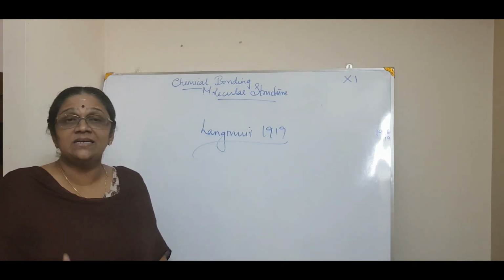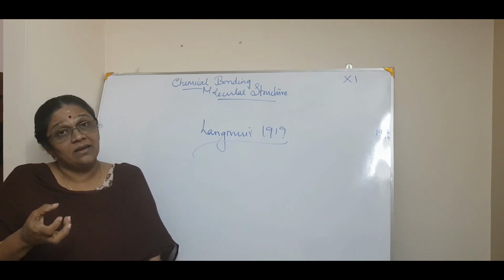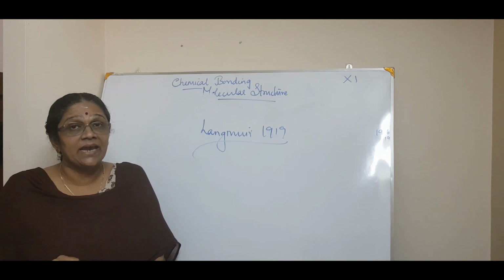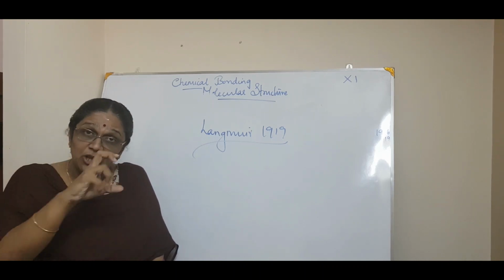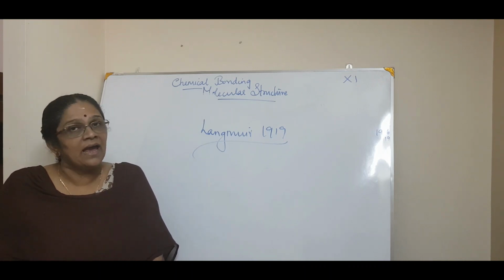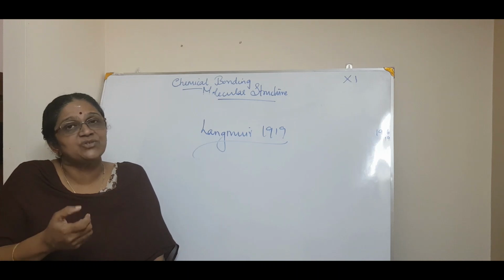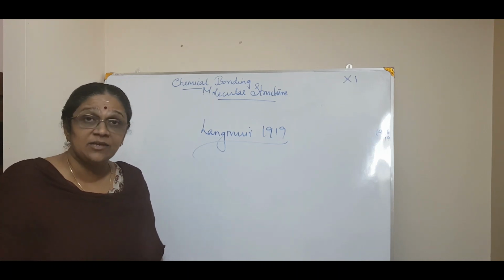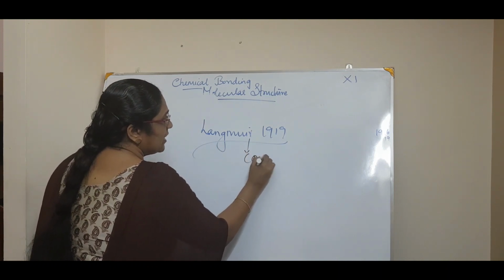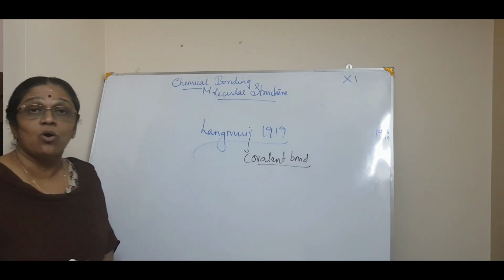So in 1919, Langmuir and Lewis postulated that not only by the transfer of electrons can a chemical bond happen, but also by sharing of electrons it can form an octet and a chemical bond can happen. And that type of bond, by which sharing of electrons happens to form an octet, is nothing but a covalent bond. Okay, so Langmuir was the scientist, along with Lewis, getting into an approach of what? Covalent bond.